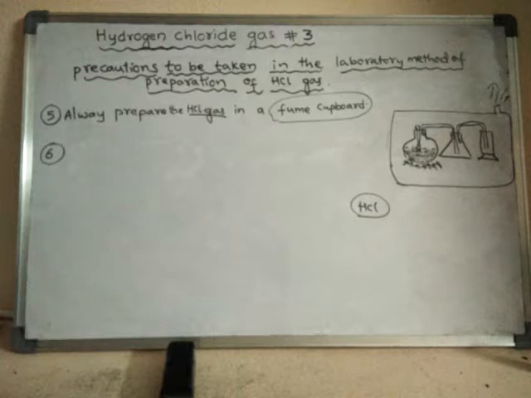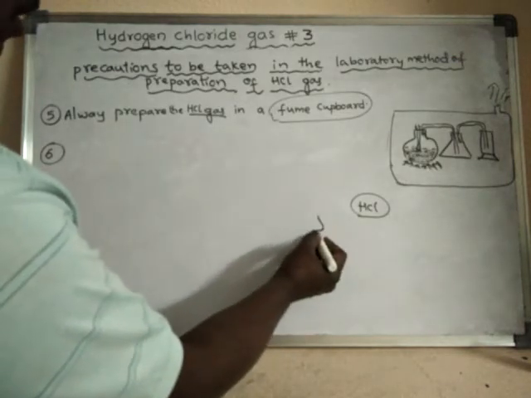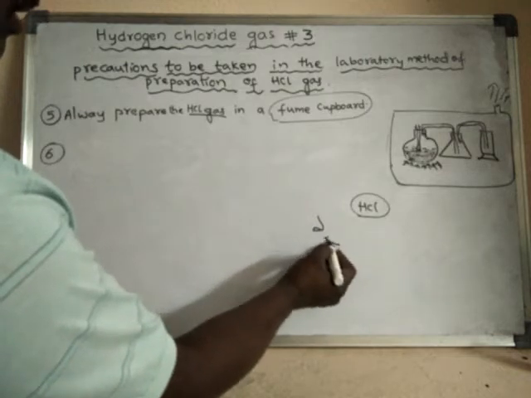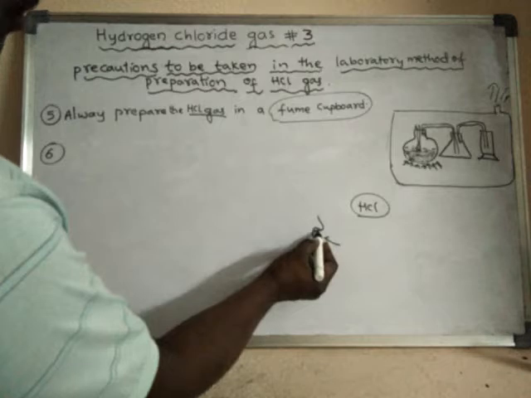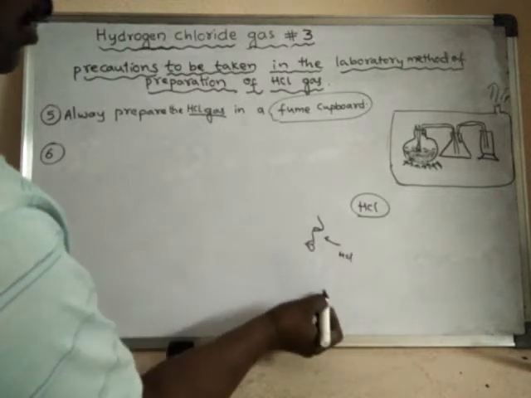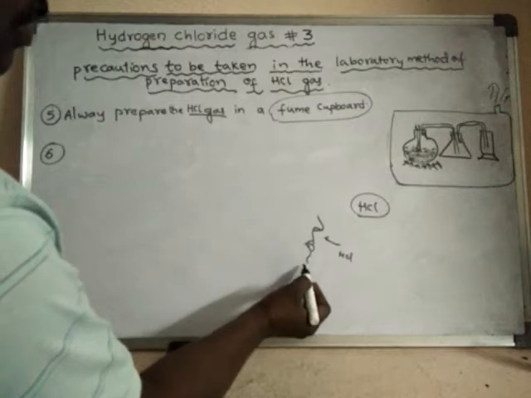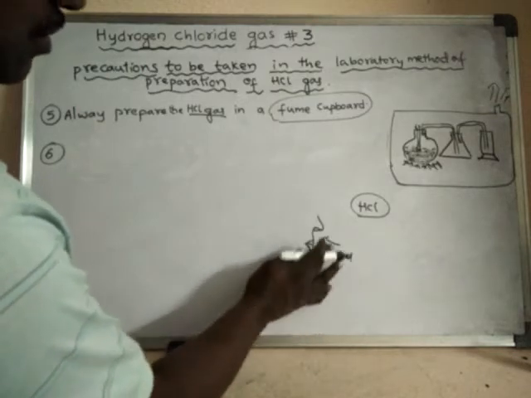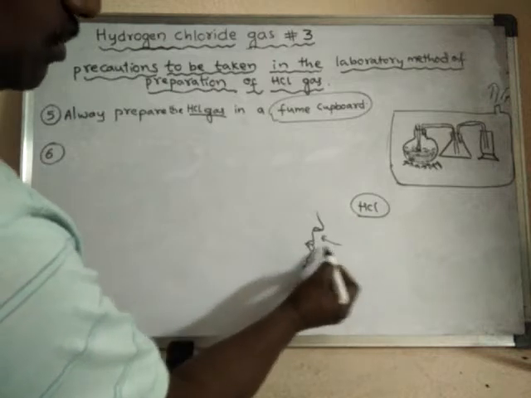Suppose by mistake a person accidentally inhales the HCl gas, what do we have to do?